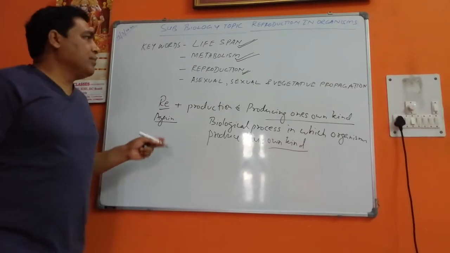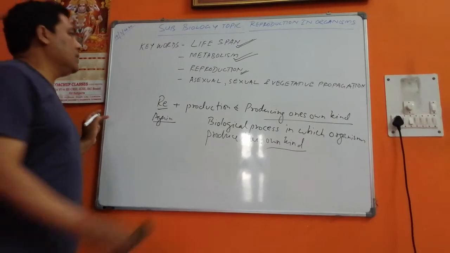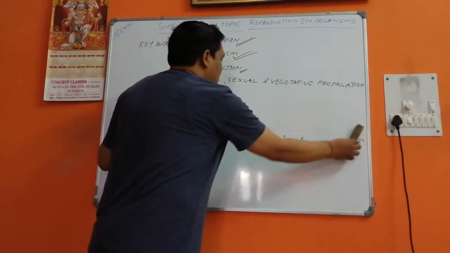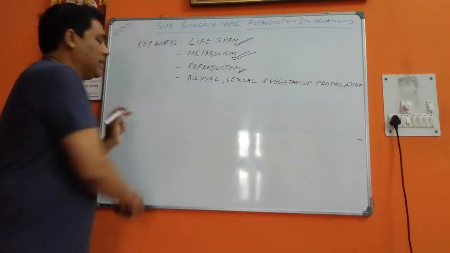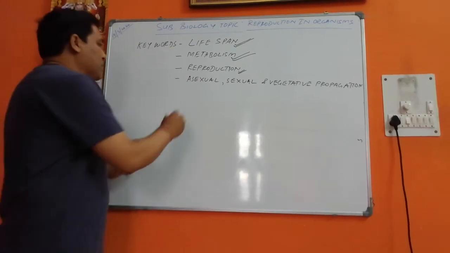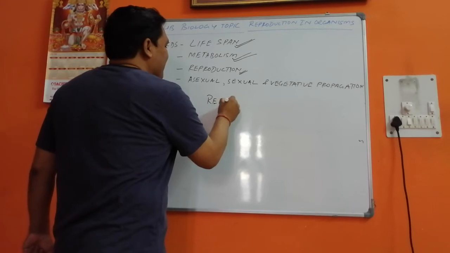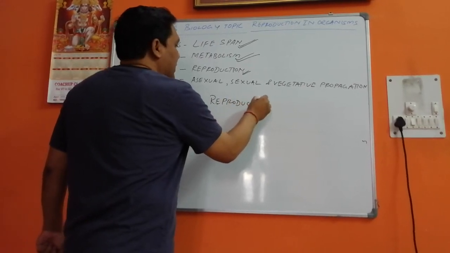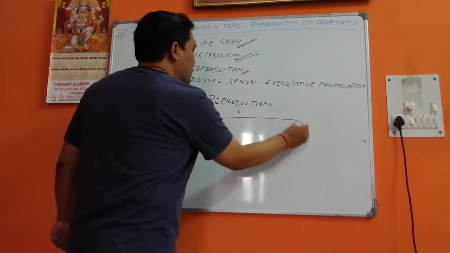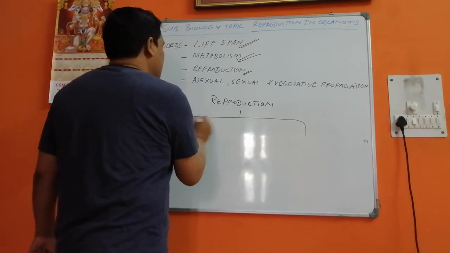Now coming to the types of asexual and sexual reproduction. First of all we have to take up what the types of reproduction are. Let me take up a flow chart for this.